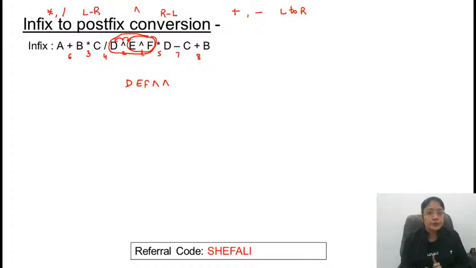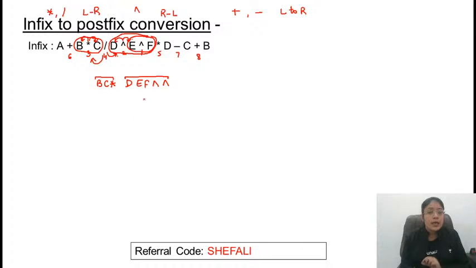Fine. 2 is handled. Go to the third number. It's this expression. For this operator, B is operand 1 and C is operand 2. So print this. This comes out to be BC star. Then 4. For this one, this sub expression is operand 1 and this complete expression is operand 2.